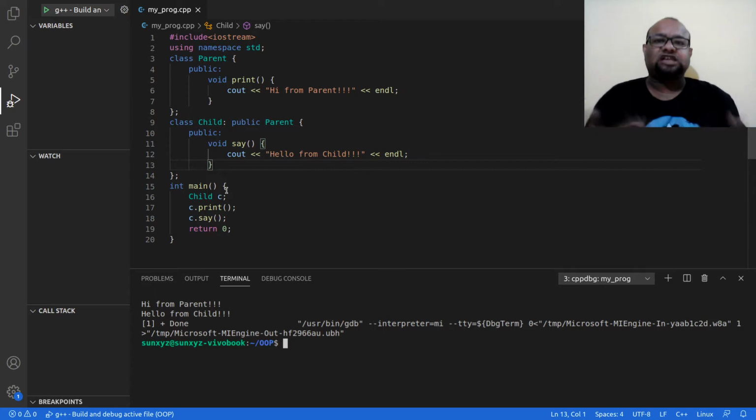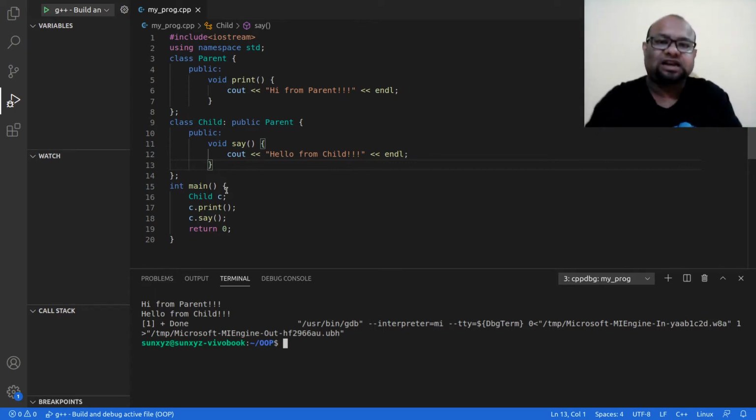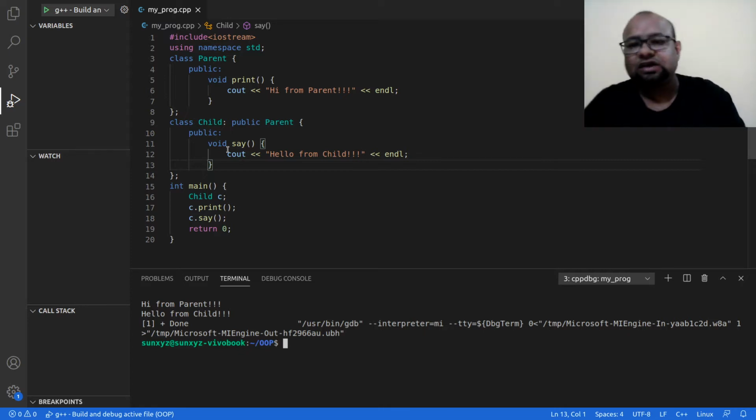I am not explicitly creating this print method in my child class, but the method is inherited from the parent class, right? Because of inheritance, everything that is there in my parent class is inherited by the child class. All right. Now there is one more thing that I can do.